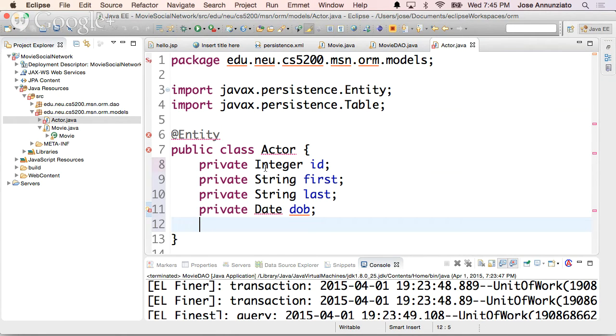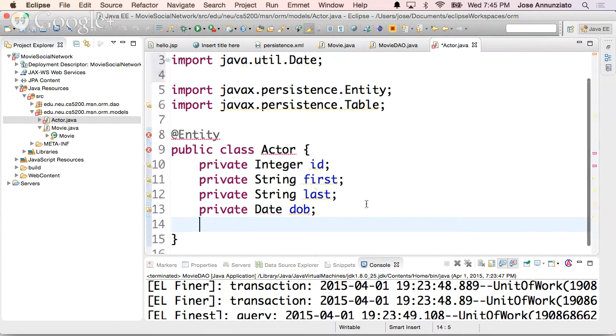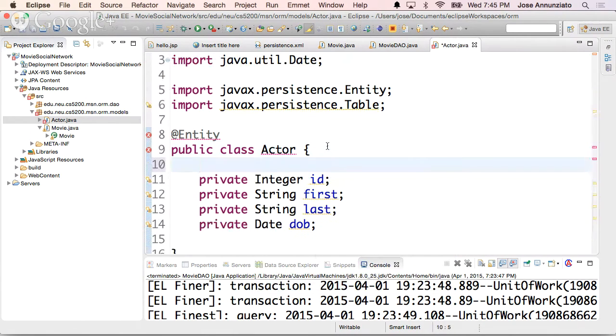Okay. What else? Notice that it's complaining and it says date. Well, there are two versions of date: date SQL and date util. We use the util version. Okay, there it is. And we annotate a couple of things here. We're going to annotate that this is our primary key. Okay, I need to include that.